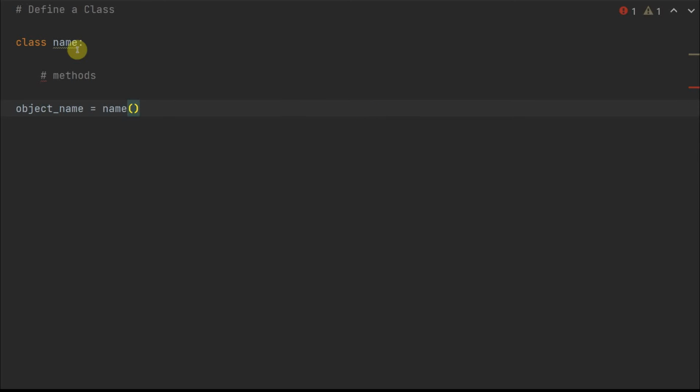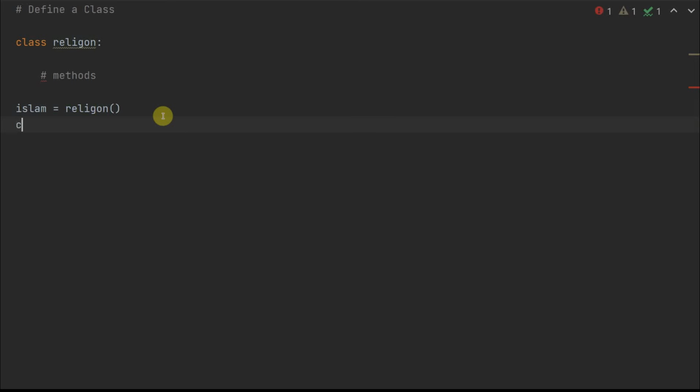But let's just say I want to use an example. Let's say I want to define a class named religion, and let me correct that, religion, that's how you spell it. And I want to create more than one object. I want to create Islam and name it by calling my class religion.